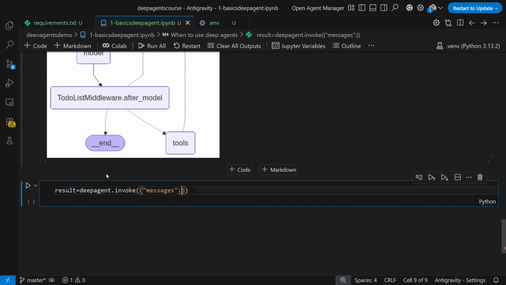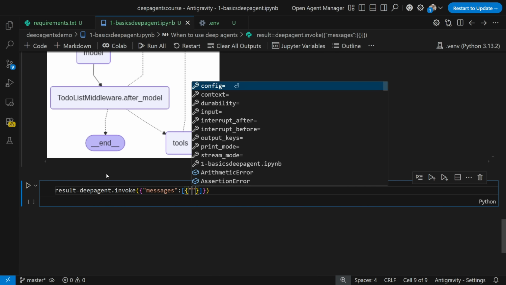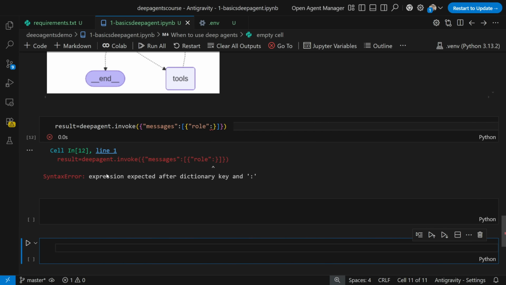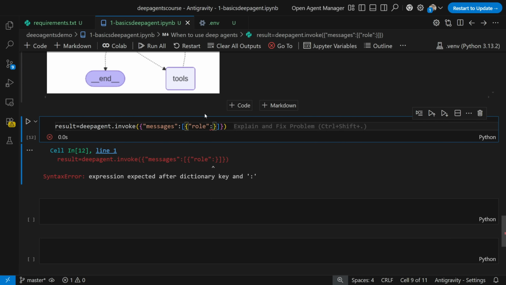In the messages, the first thing I need to specify is role, so I'll write role colon user, and then I'll specify content colon, let's say the content will be: what is LangGraph.